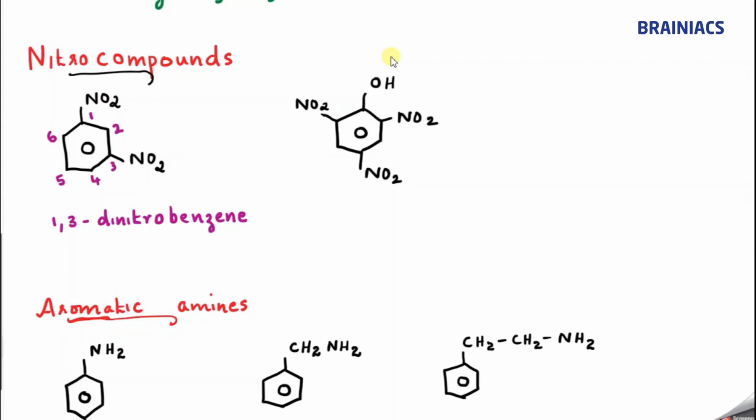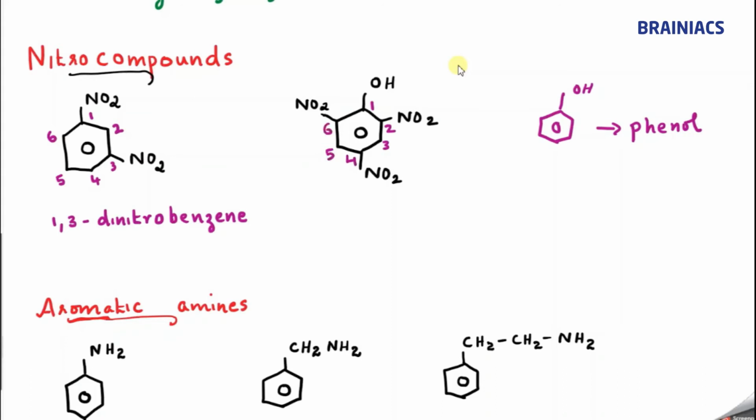Now can anybody tell the name of this compound? Very famous compound. Here the functional group OH is there, correct? Since the OH group is there, we know the base compound is what? Whenever an OH group comes with the benzene ring, we know that it is what? Phenol, correct? Now similarly, how can you name this compound? Let me number it. This will get the lowest possible number: 2, 3, 4, 5, 6.